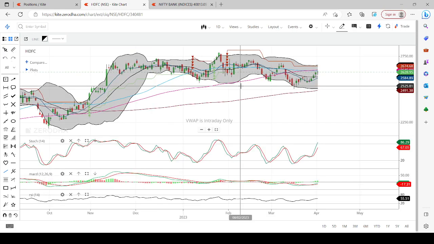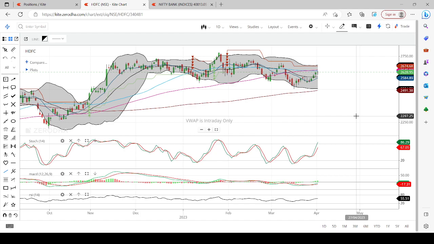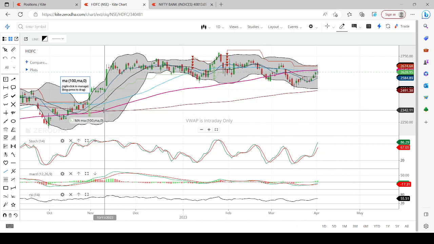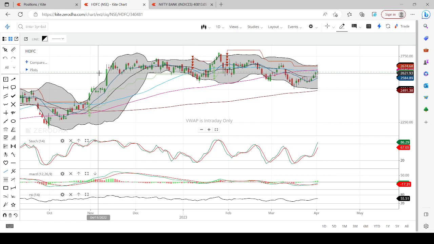Let's see what HDFC is doing. It is in a consolidation, range bound between 2480 and 2750 for a long period, almost 4 months, right?